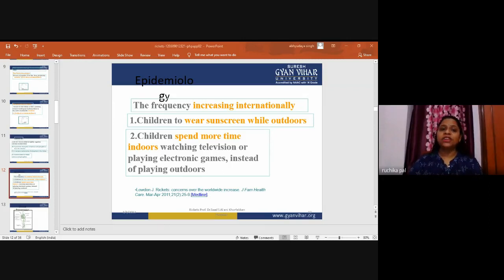So this is about rickets and osteomalacia. Before moving to further slides or further epidemiology, I will just give you a brief account of the history of rickets. So what is the history of rickets?